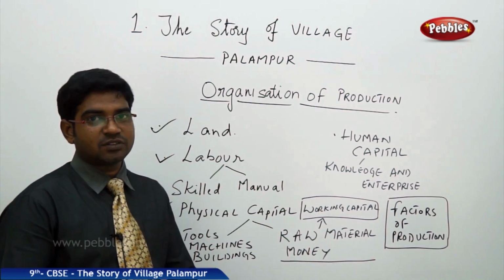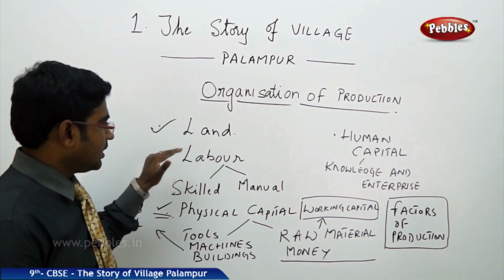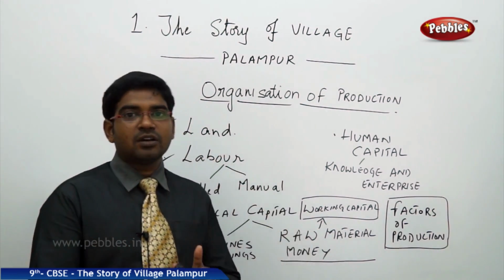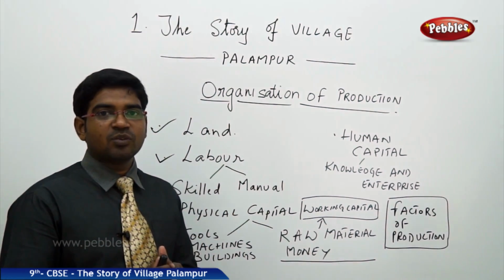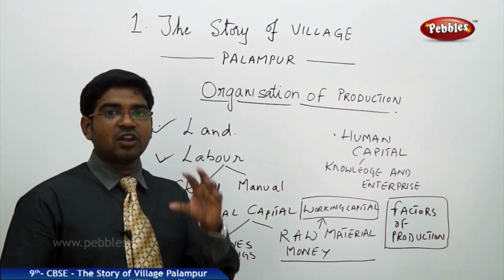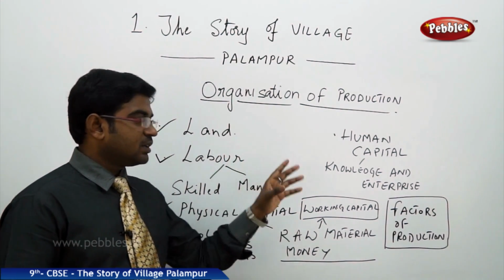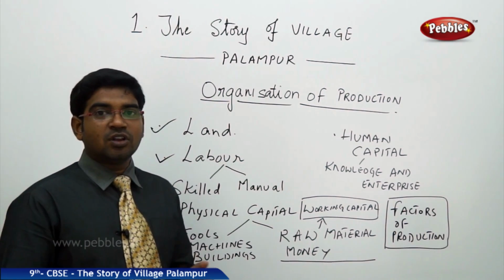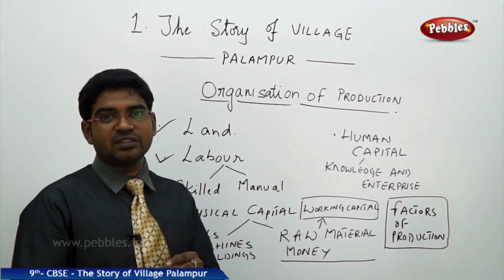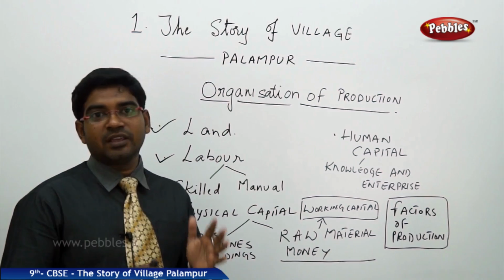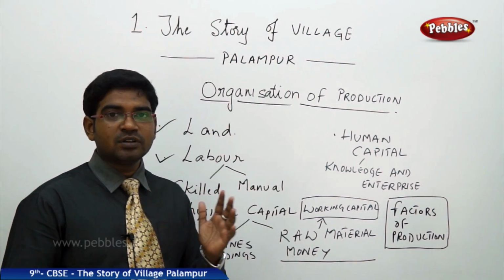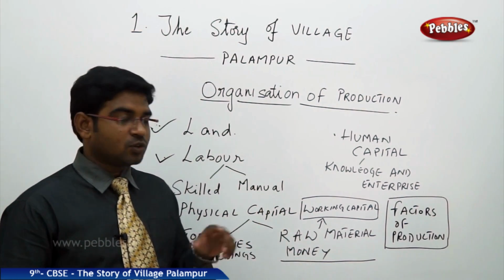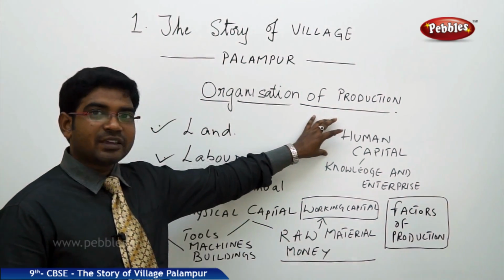Last but not the least, we have land, labor, then physical capital. In order to correlate all these things, we need some people. The knowledge of enterprise is required, the knowledge to combine all these activities, and at the appropriate timings you need to set the delivery of the activities. So for that you need human capital.